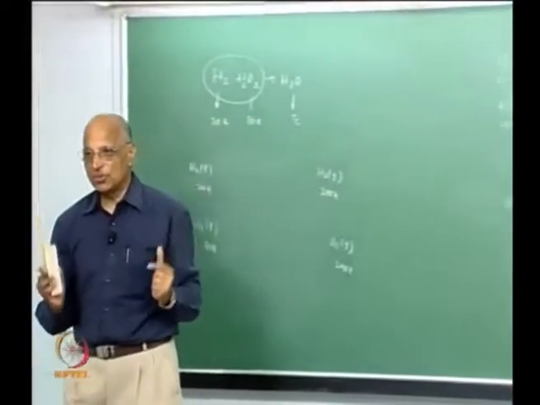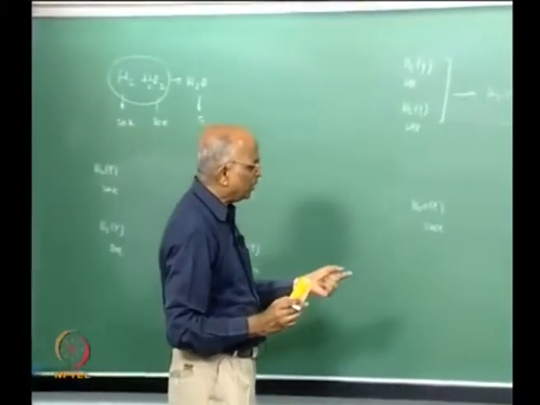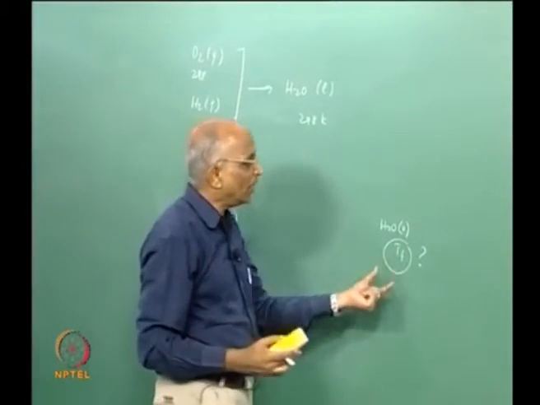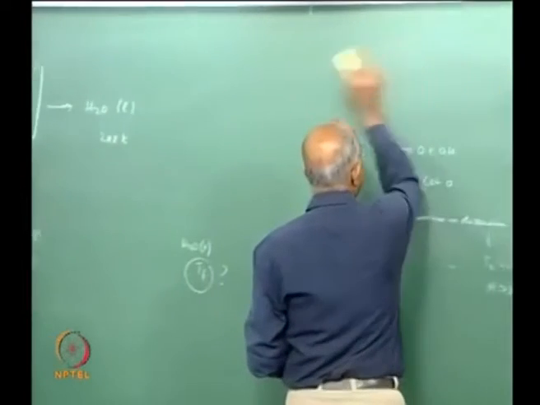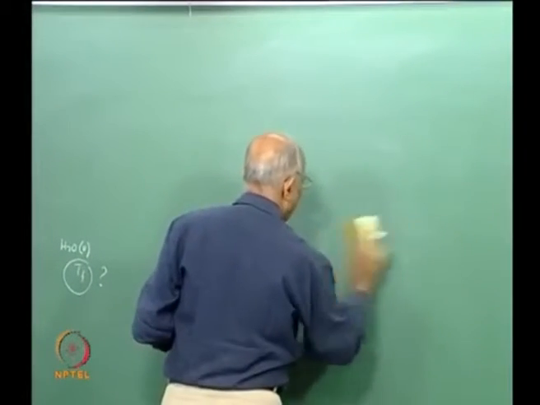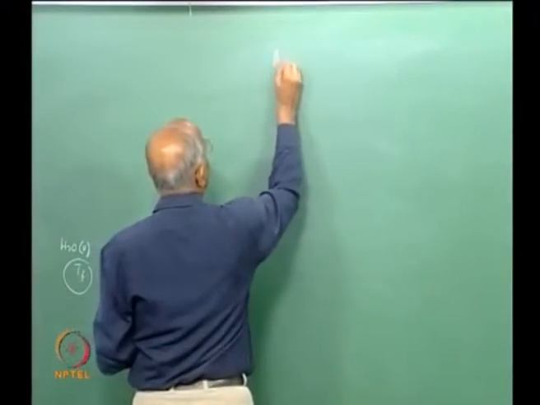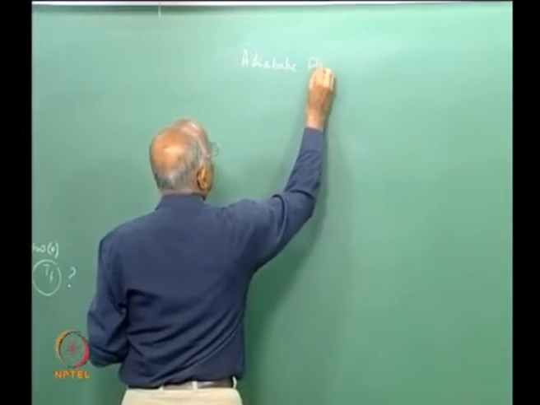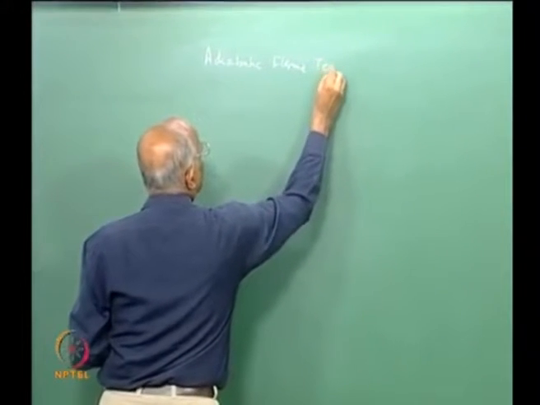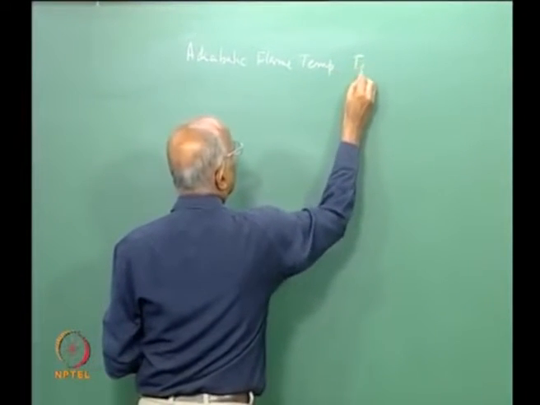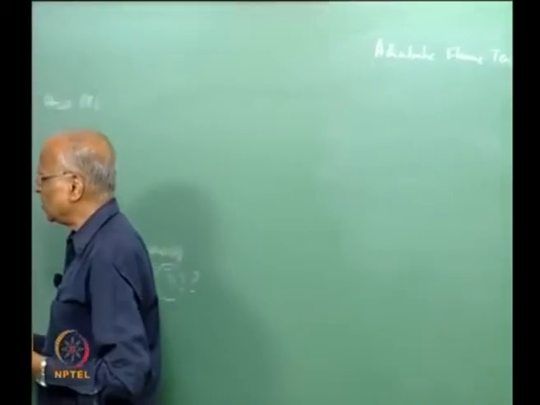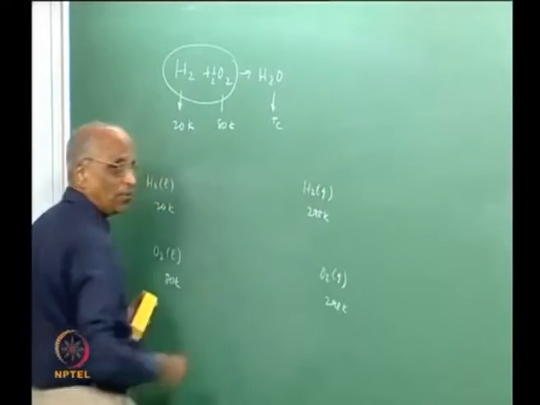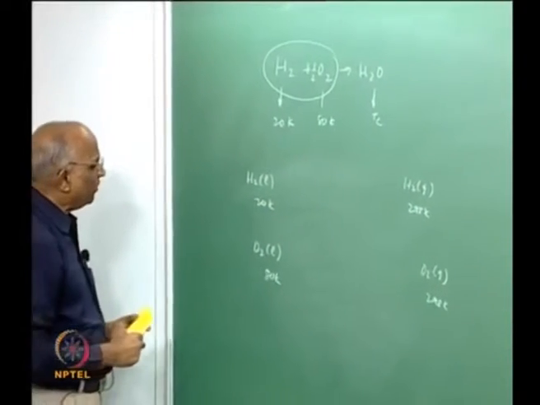Therefore, I have to go through this process. If it is adiabatic, we call it the adiabatic flame temperature. Therefore, we would like to find out the adiabatic flame temperature of the products of combustion when the reactants are not at the standard state, but in a state of liquid at low temperatures, and this is what I want to do. Therefore, what is it I have to do?